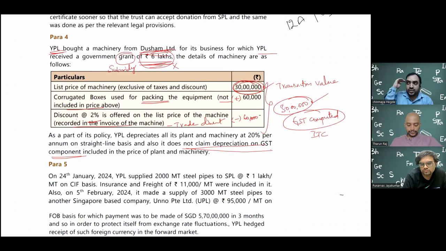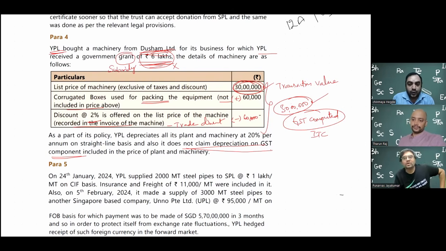So in one option, you show 30 lakhs and 6 lakhs separately. In the second option, 30 lakh minus 6 lakh, you show it on net basis, 24 lakhs. But the ultimate impact on P&L is the same. Would the choice have deferred taxes impact also, Chinmay sir? No, deferred tax would not come because the profit before tax will not change. Right. The net expense would be the same. So 6 lakh depreciation you show and 1 lakh 20 thousand deferred income you show. So effectively 4 lakh 80,000 would be the impact on the P&L account. So whichever policy you adopt, in the notes to accounts you have to mention that the company followed the net basis or the gross basis.